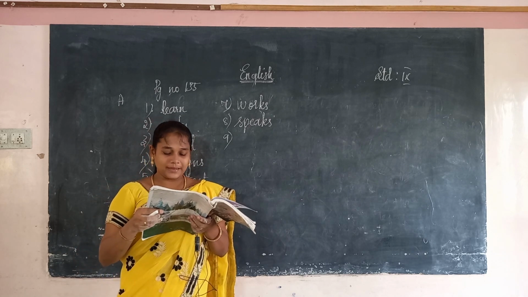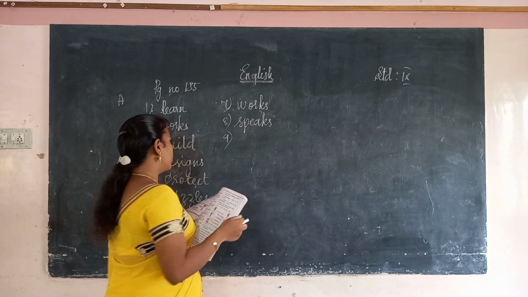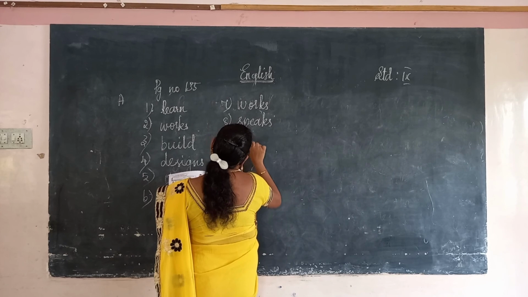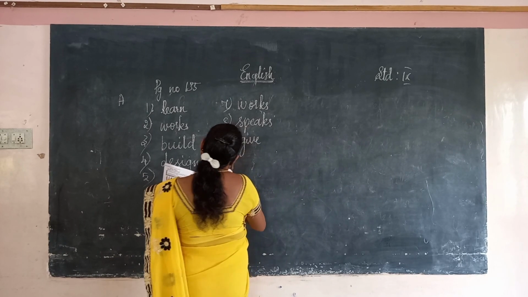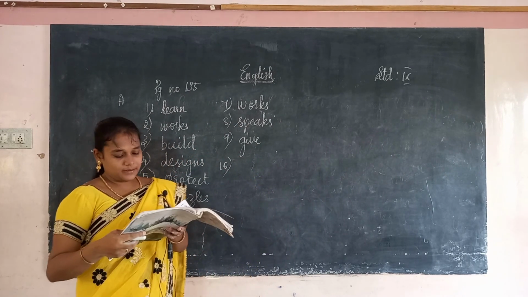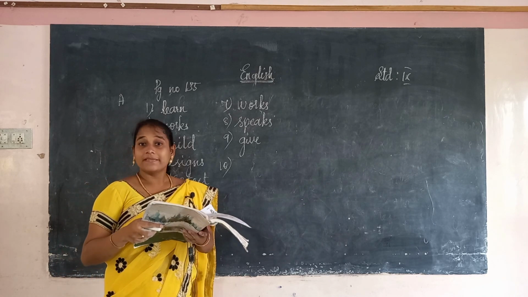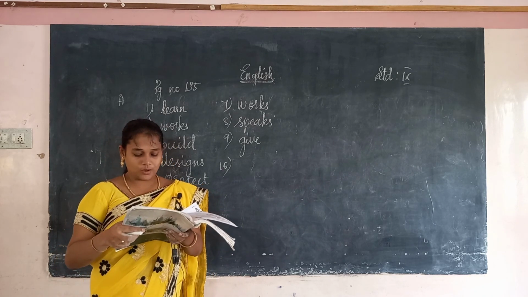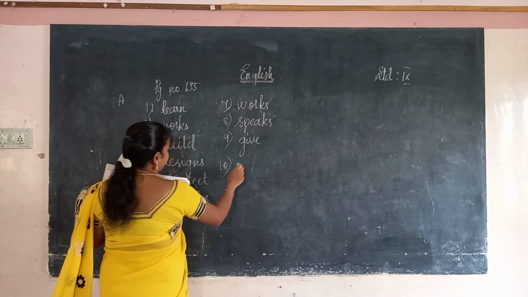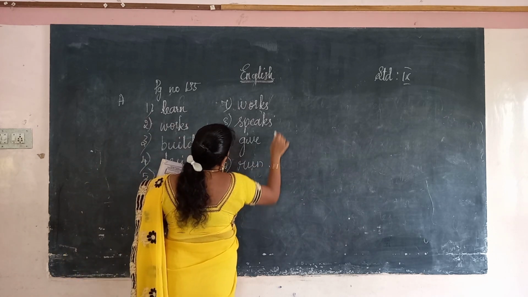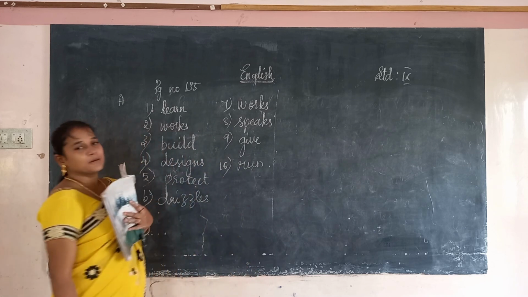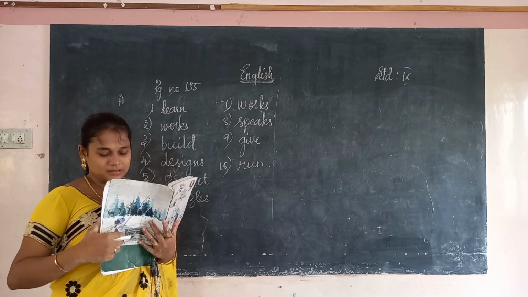So we have to write the verb, that is give. Only the verb will be there. 10th one. The trains to Chennai always dash on time. The trains, plural form. So always run on time. Okay, according to the simple present tense, we are filling these blanks.